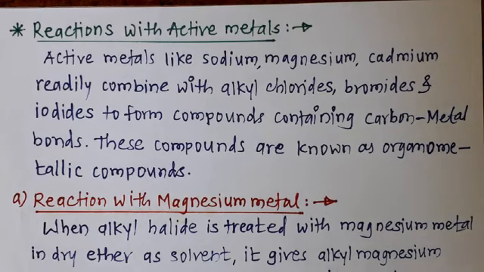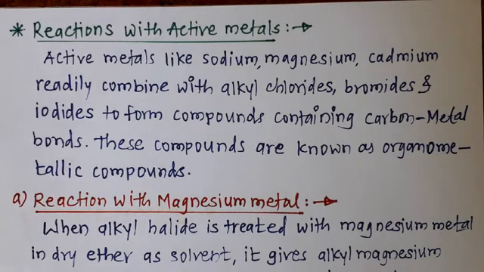Active metals like sodium, magnesium, cadmium, calcium, potassium, etc. combine with alkyl halides, alkyl chloride, bromide and iodide, and form compounds containing a carbon-metal bond.